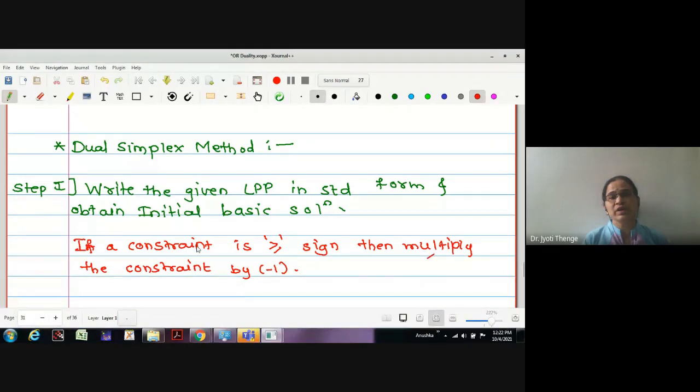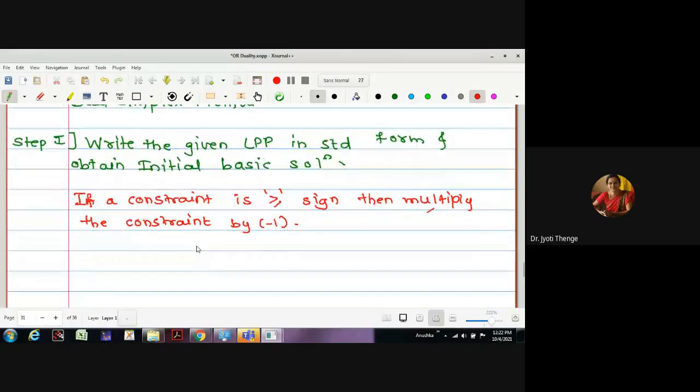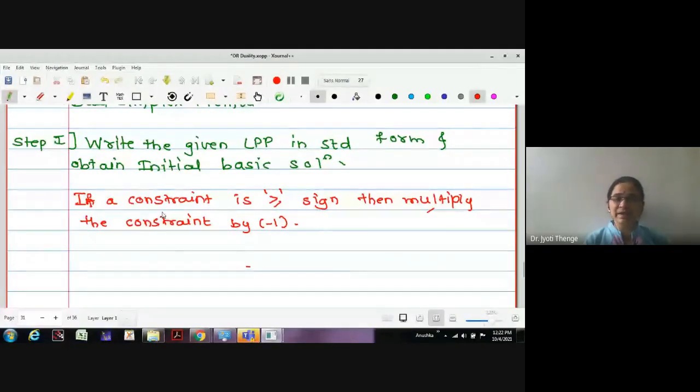In the simplex method, we are not doing this. We want the right hand side constant to be non-negative only in order to ensure a feasible solution. But here, we are not going to worry about the feasibility. So whatever constant we have, we will multiply with minus 1 and convert it to less equal form. Though the right hand side constant becomes negative, we will use the simplex algorithm. Okay, let me go for step number 2.